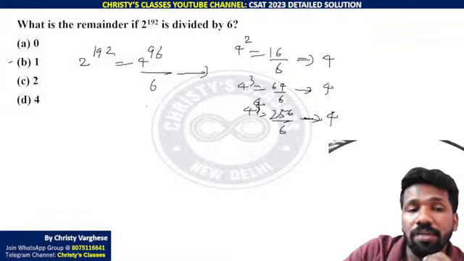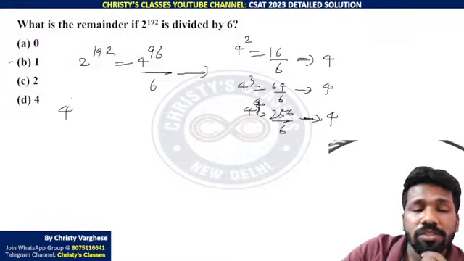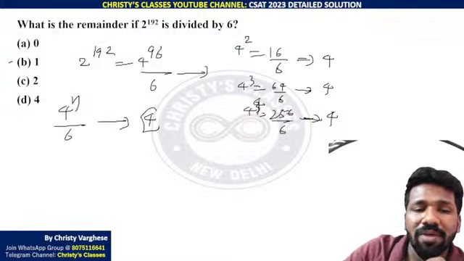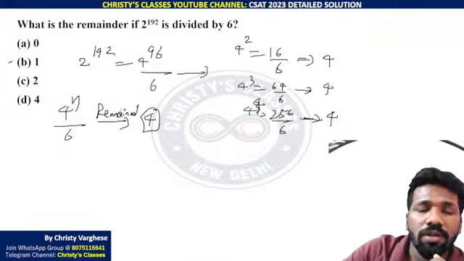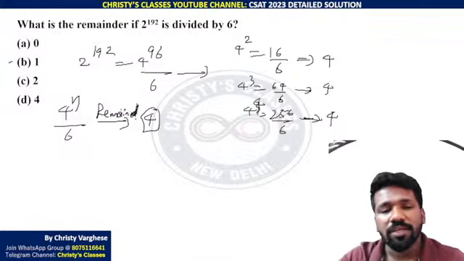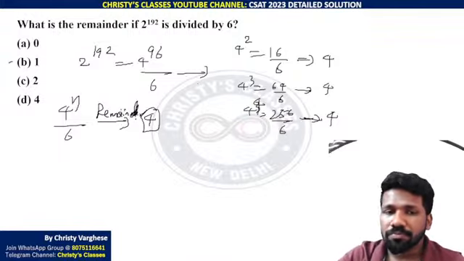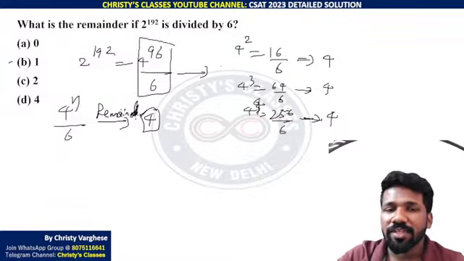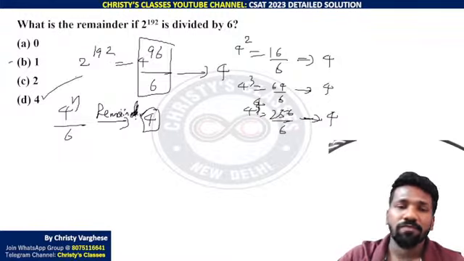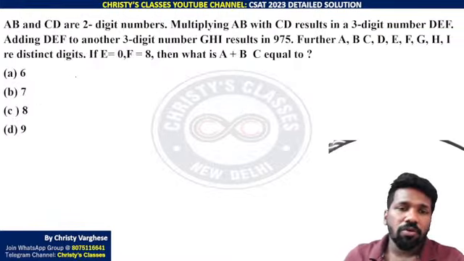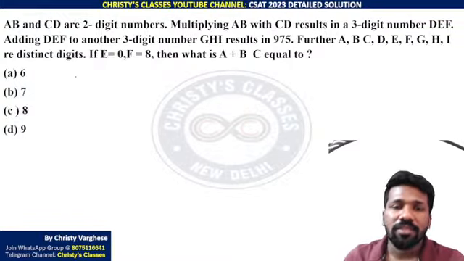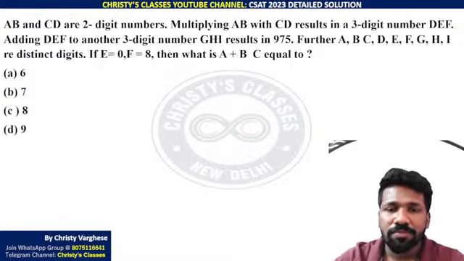So this is a general property. 4 raised to n divided by 6 will always give remainder 4. Any power of 4 divided by 6, you will get remainder 4. And that is enough to say that the remainder is 4. Option D, 4 is the answer. I hope it is clear. Then this question, please try.